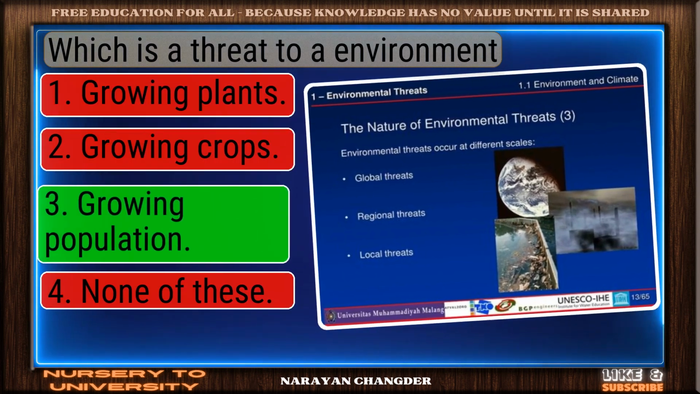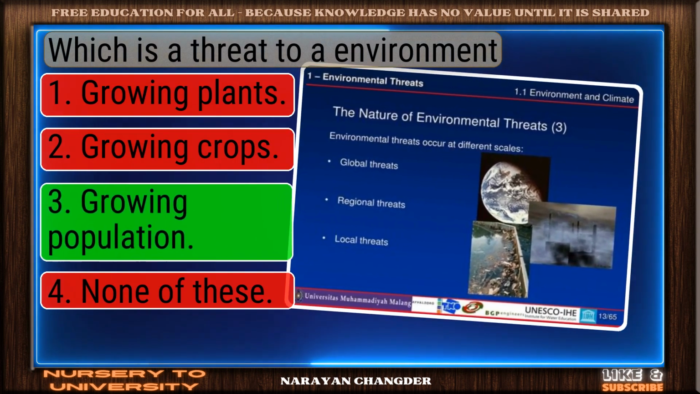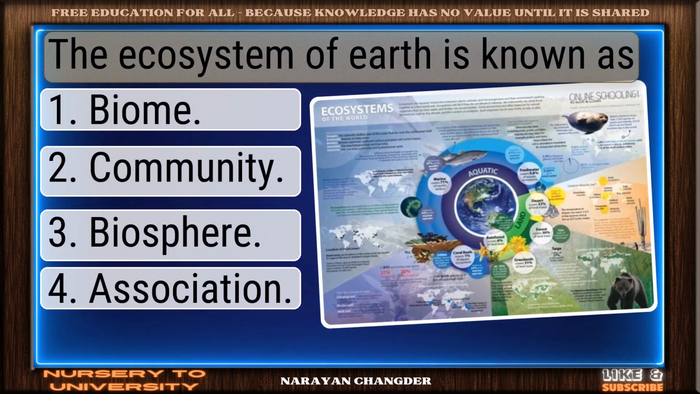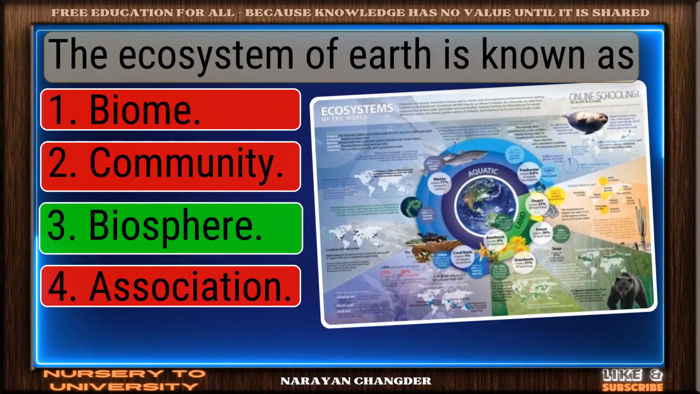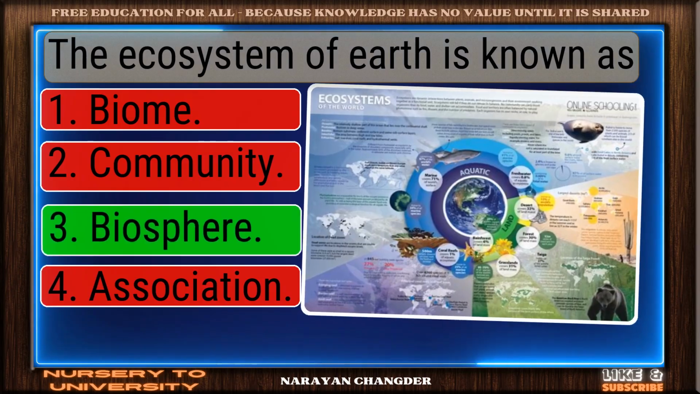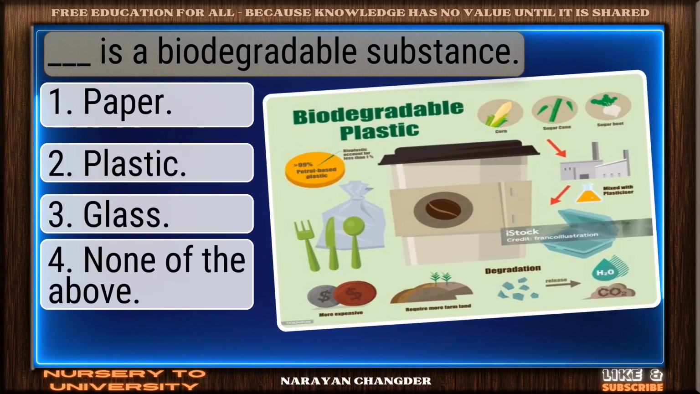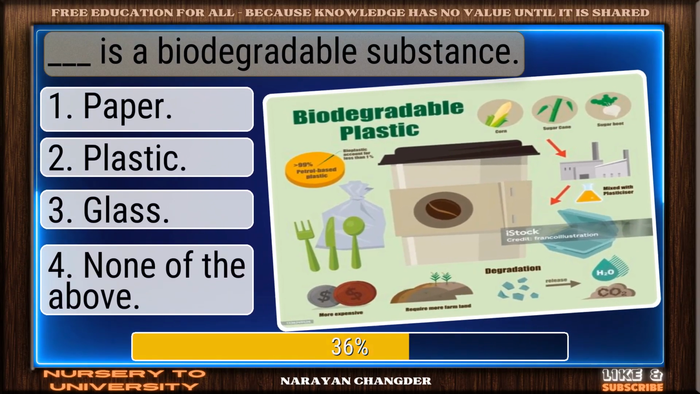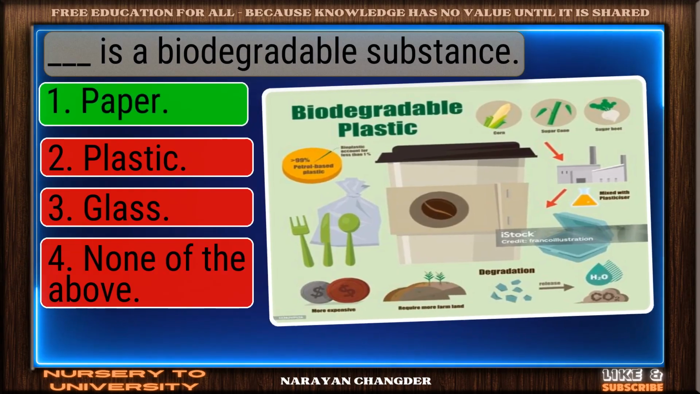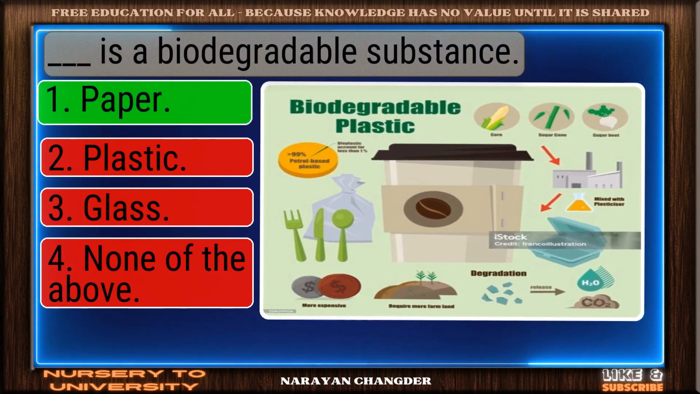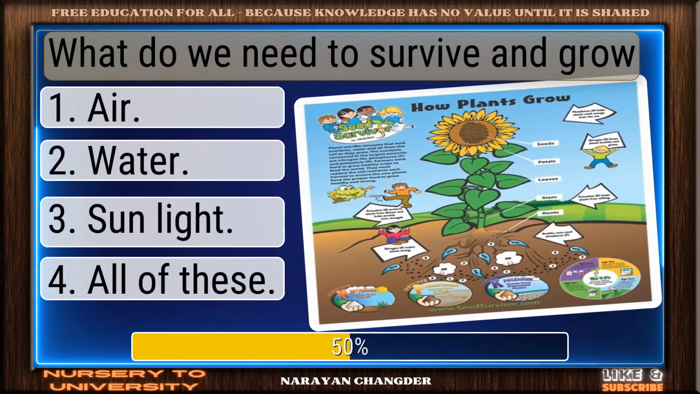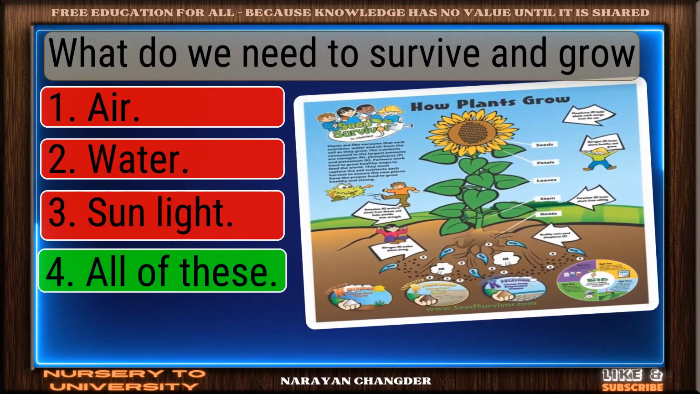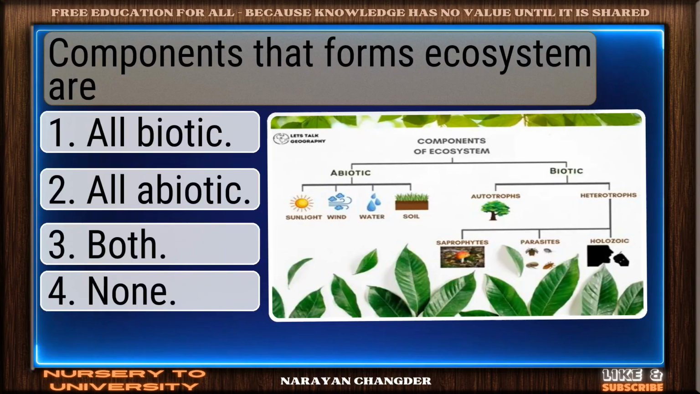Which is a threat to an environment? Strong choice. Growing population is right. The ecosystem of Earth is known as. Great thinking. Biosphere is right. Dash is a biodegradable substance. Good thinking. Paper is right. What do we need to survive and grow? You got it. All of these fits.